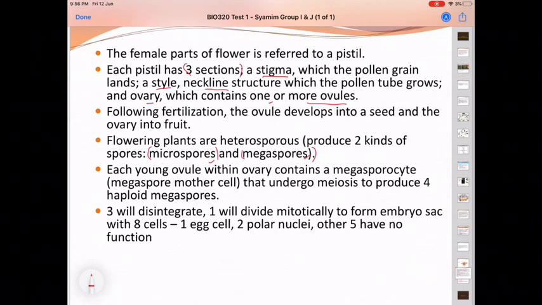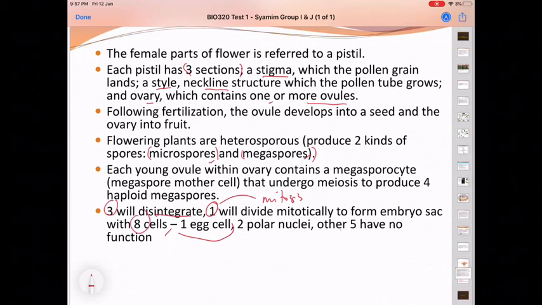From the 4 megaspores, 3 will disintegrate and only 1 will divide mitotically. This one will undergo mitosis repeatedly to become the embryo sac with 8 cells.